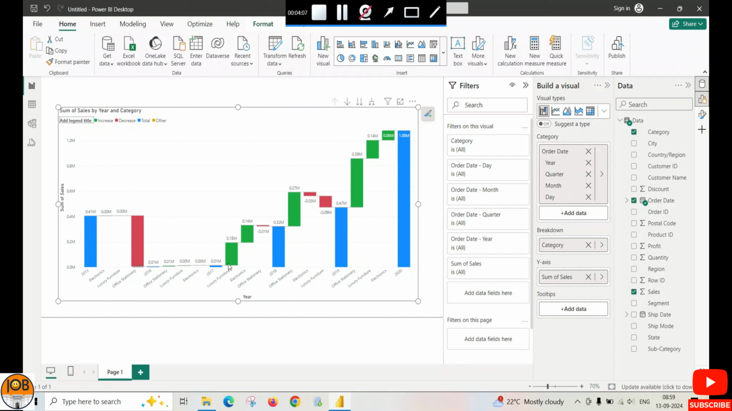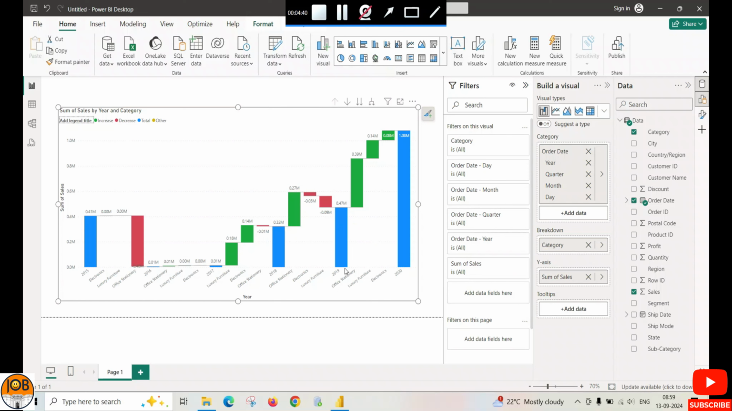And here, if you compare 2017 with 2018, you can find we received maximum sales in the category luxury furniture. Similarly, we get maximum sales for office stationery in 2018, 2019. So because of this, sales increase in 2019.